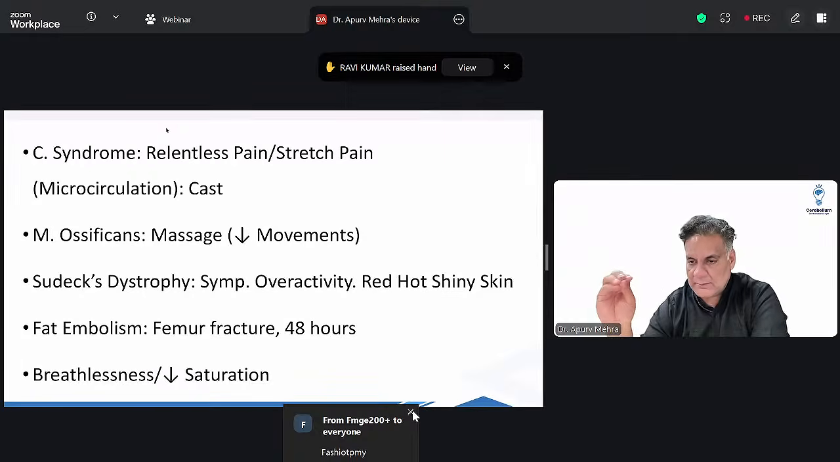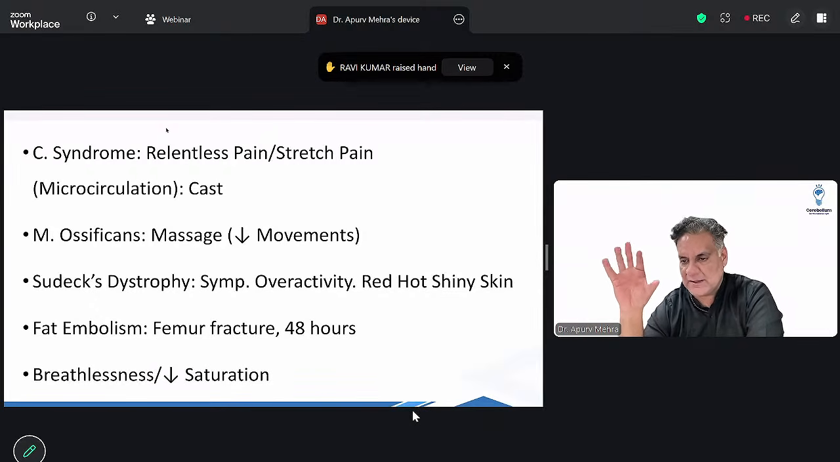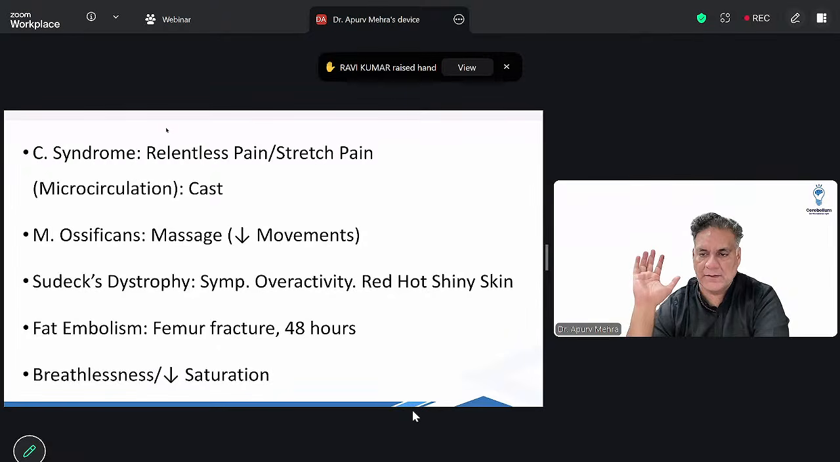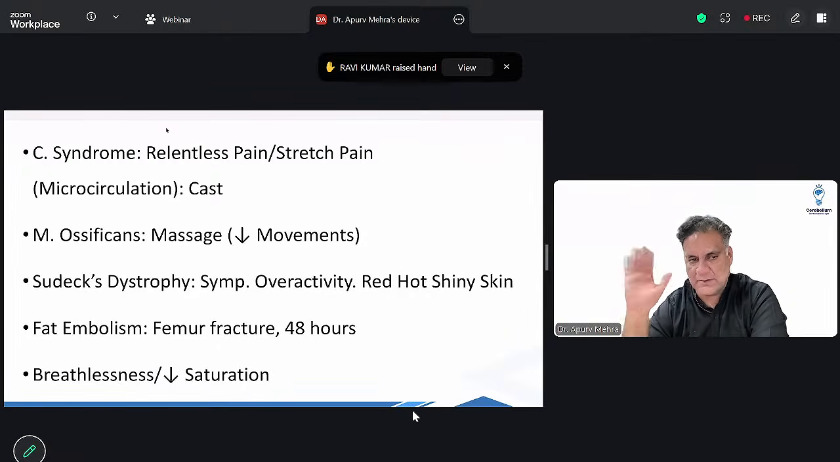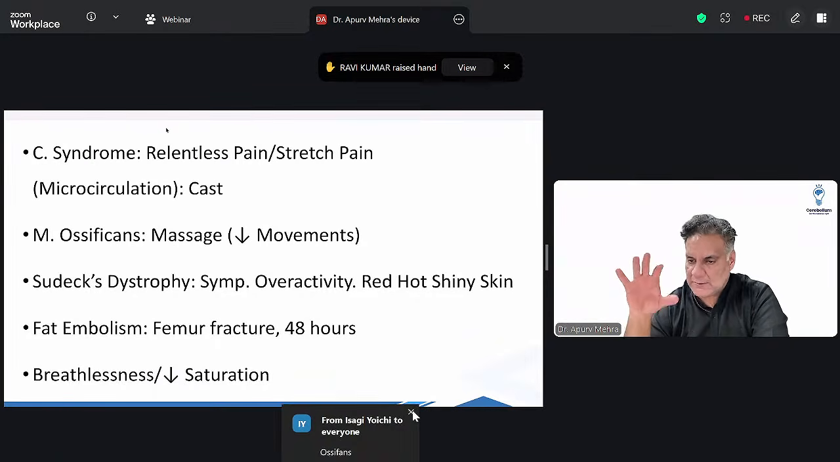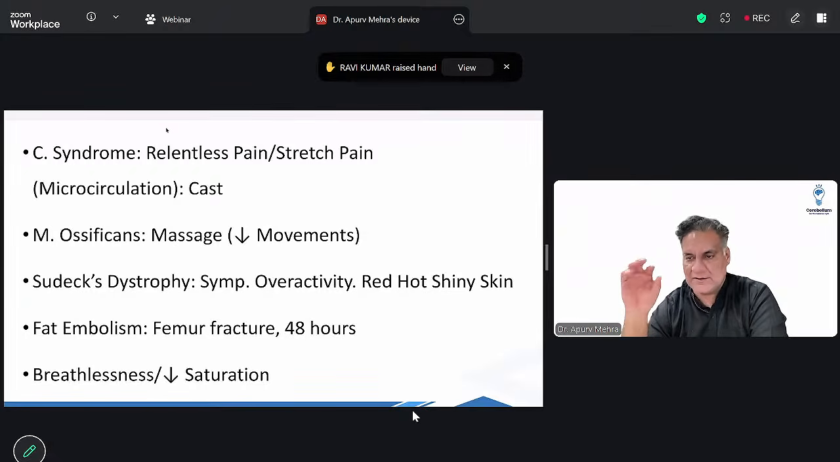If there is an injury around the elbow, and parents take the child to a Pehlwan, and he does a massage, there will be a bony formation in the muscle of brachialis or biceps, called myositis. The movements are limited. Give rest to the patient. If there is a Colles fracture, it has united, and after that, red hot shiny skin and osteopenia occur. That is Sudeck's, meaning sympathetic overactivity. If there is a femur fracture, after 48 hours there is breathlessness, confusion, and petechiae. That's fat embolism.